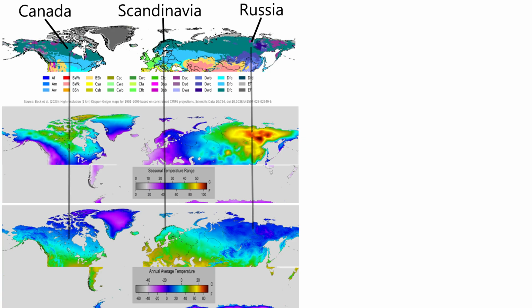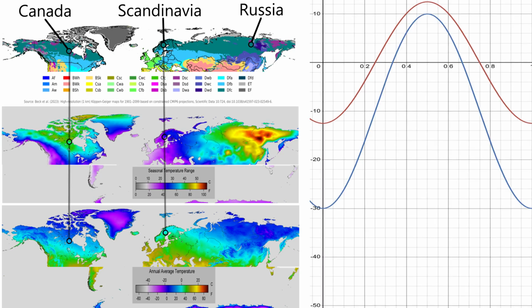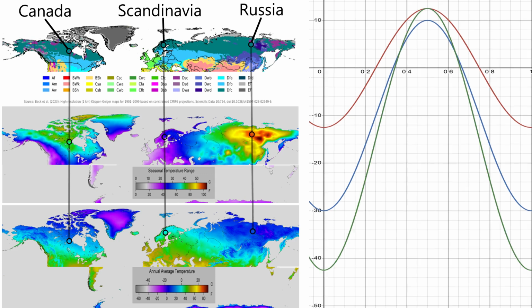Let's pick 3 coordinates. The point in Scandinavia has an average temperature of roughly 0 degrees and a range of roughly 25 degrees. The point in Canada has an average temperature of around -10 degrees and a range of roughly 40 degrees. The point in Russia has an average temperature of around -20 and a range of 55, 55 being an extremely big range. They all fit into the same Köppen type, but they vary a lot.